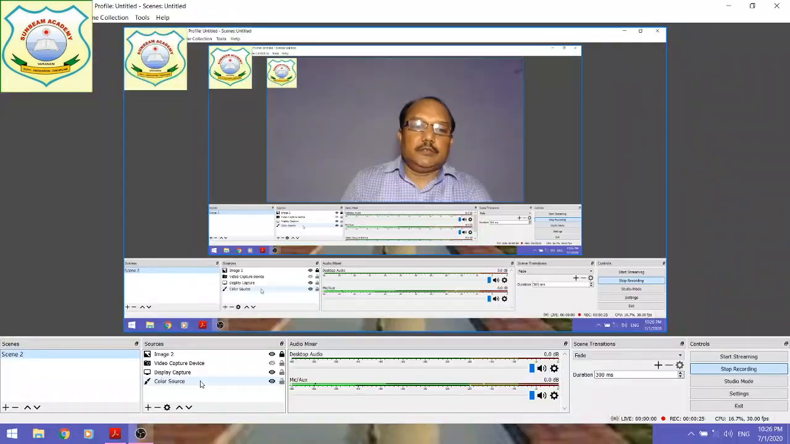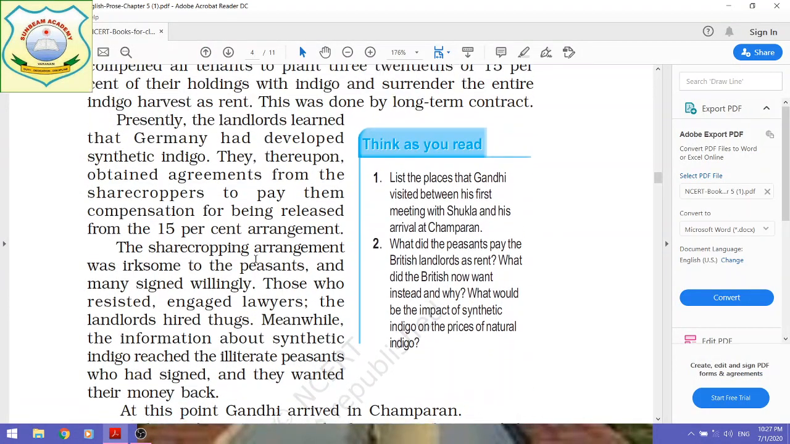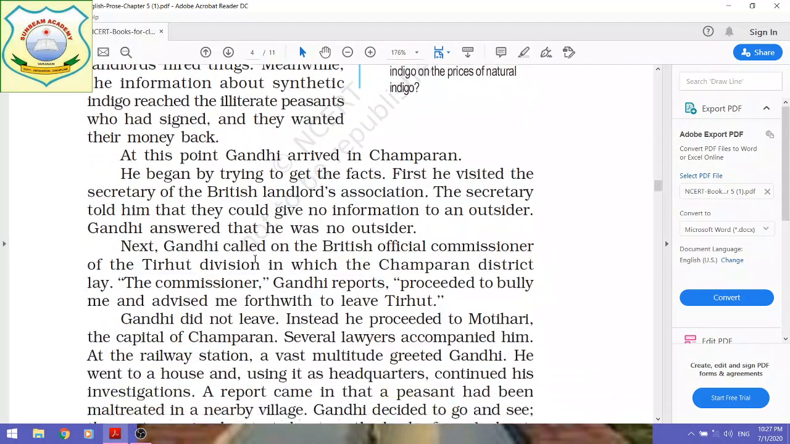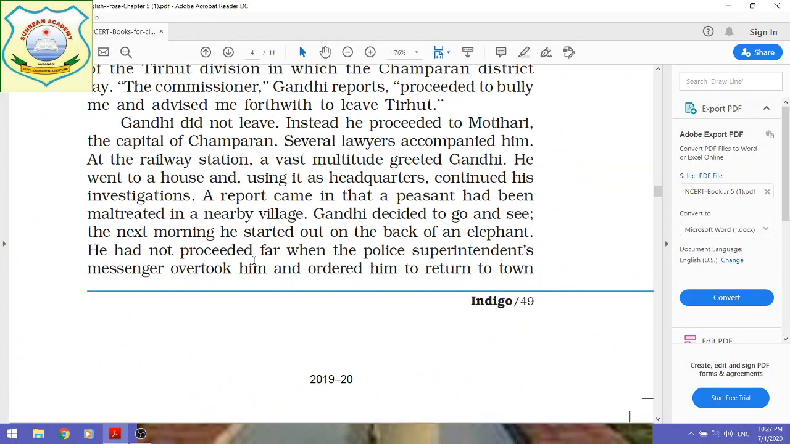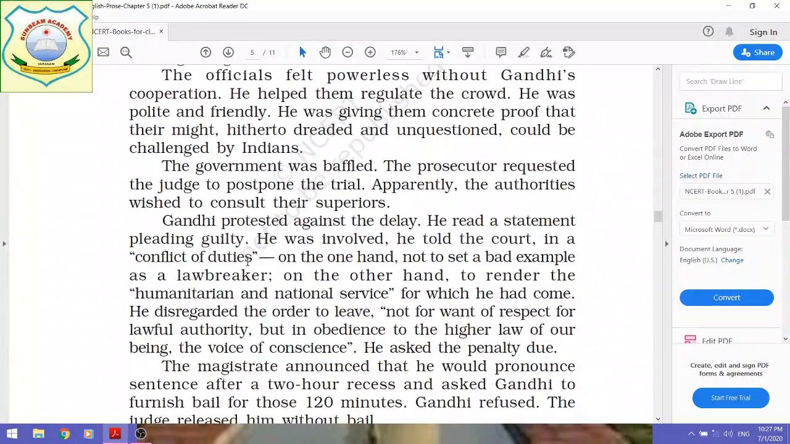And today we are going to study chapter number 5, Indigo, from our main textbook, Flamingo. And for this, first of all, I am going to share the story on your screen. Let us see this. And here it is. Since we had studied up to page number 51 yesterday, we are going to see from where we have to begin today.